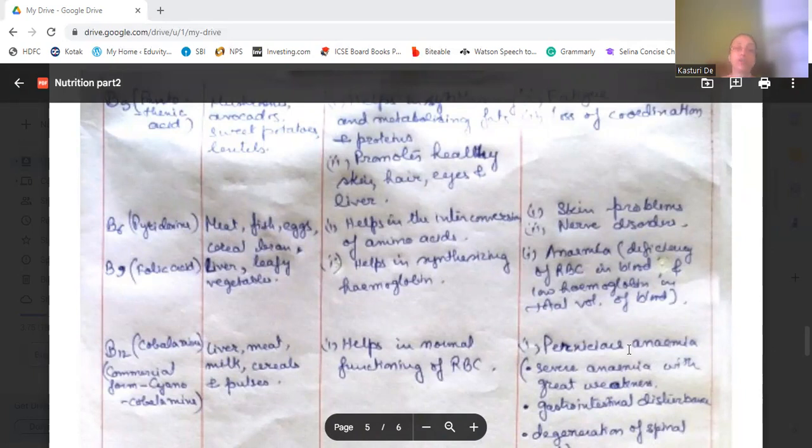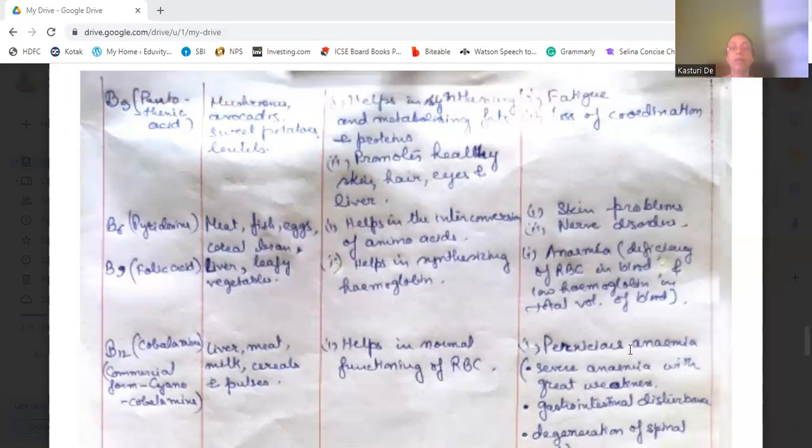Then B6 is known as pyridoxine, found in meat, fish, eggs, cereals, and beans. It helps in the interconversion of amino acids. And deficiency disease causes skin problems and nerve disorders.